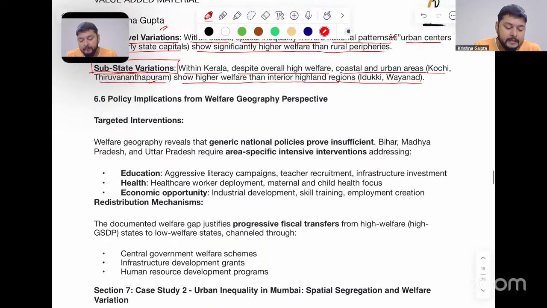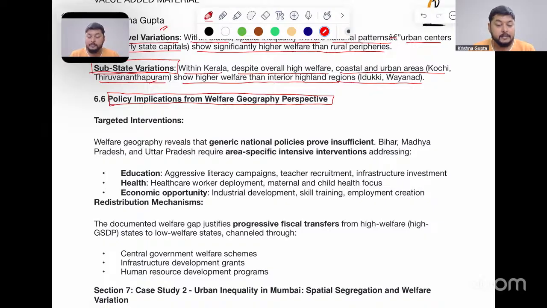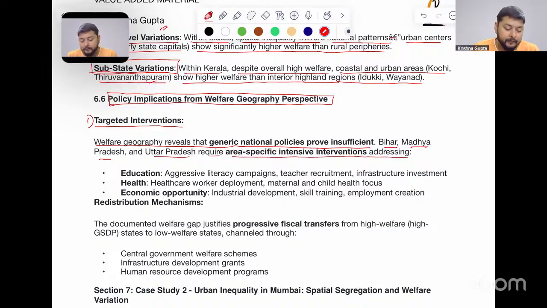Now, next is policy implications from a welfare geographical perspective. What policy implications should be seen for the development of that particular region? Number one, targeted interventions. Welfare geography reveals that generic national policies prove insufficient. Bihar, Madhya Pradesh, and Uttar Pradesh require area specific intensive interventions addressing number one, education, number two, health, and number three, economic opportunities.